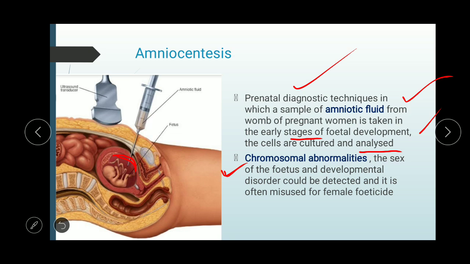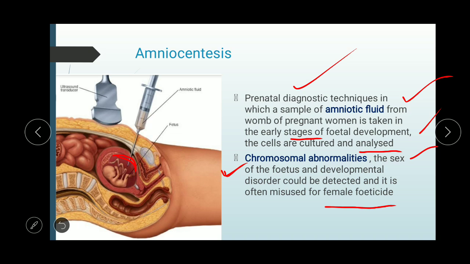And this was set up for the medical termination of pregnancy, that is the abortion of the child, when there is some abnormality, or when the pregnancy can be harmful for the mother or child or both. But nowadays this is misused for determining the sex of the fetus, and this is very harmful, because people are going for female feticide if they know that a female fetus is developing.